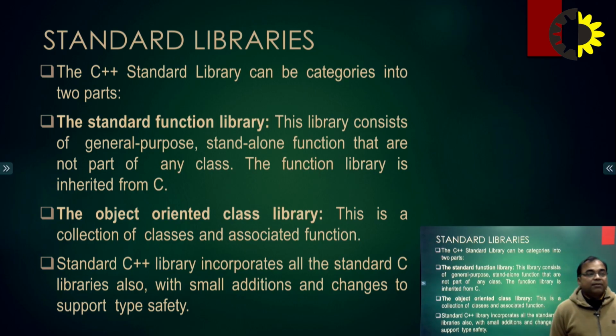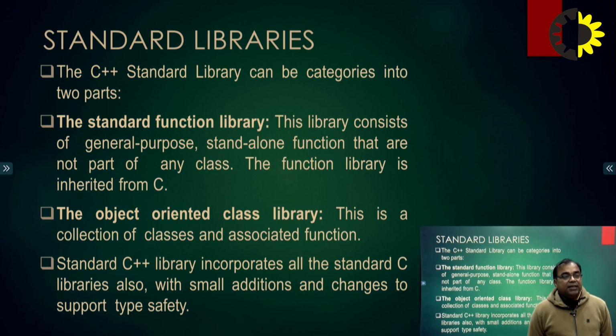The C++ standard library can be categorized into two parts.